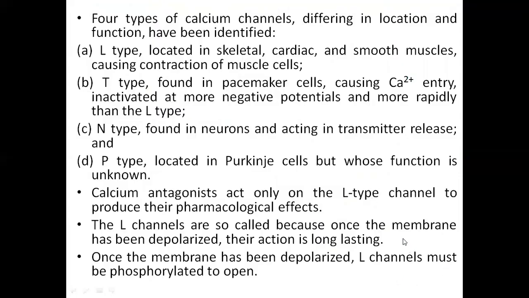There are four types of calcium channels, again differing in location and function, that have been identified other than the first classification. Depending on the location and function, they are differentiated. First one is the L type, located in skeletal, cardiac and smooth muscles, causing contraction of muscle cells. Second type is T type, found in pacemaker cells, causing calcium entry inactivated at more negative potentials and more rapidly than the L type. Third is N type, found in neurons and acting in transmitter release. Fourth one is P type, located in Purkinje cells, but whose function is unknown.